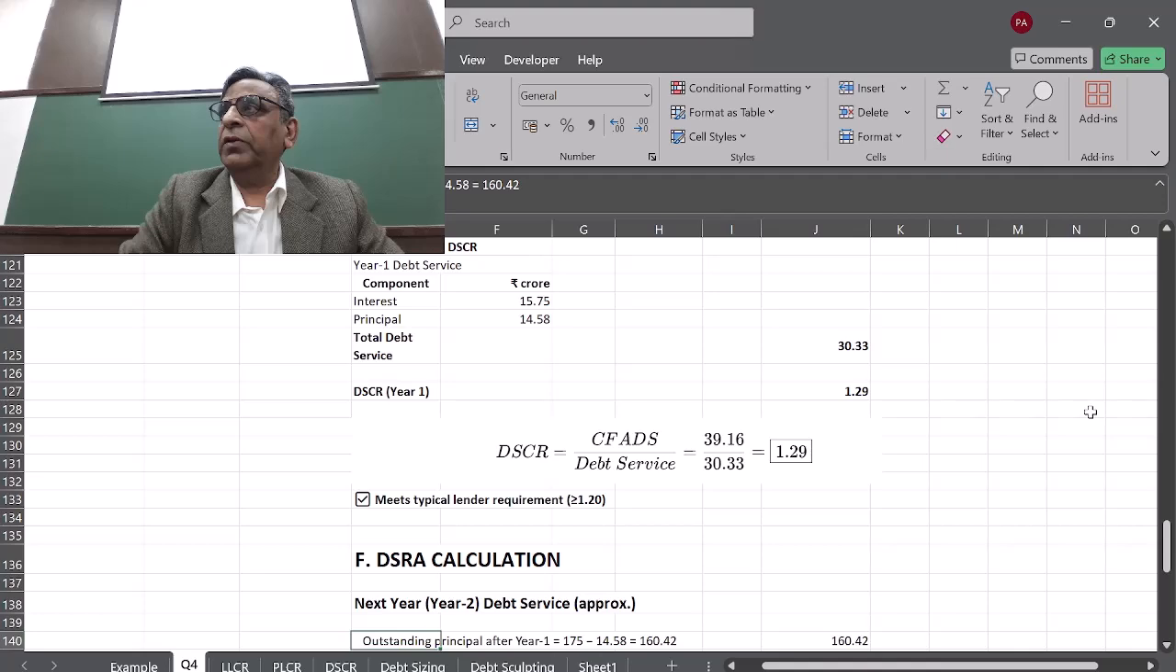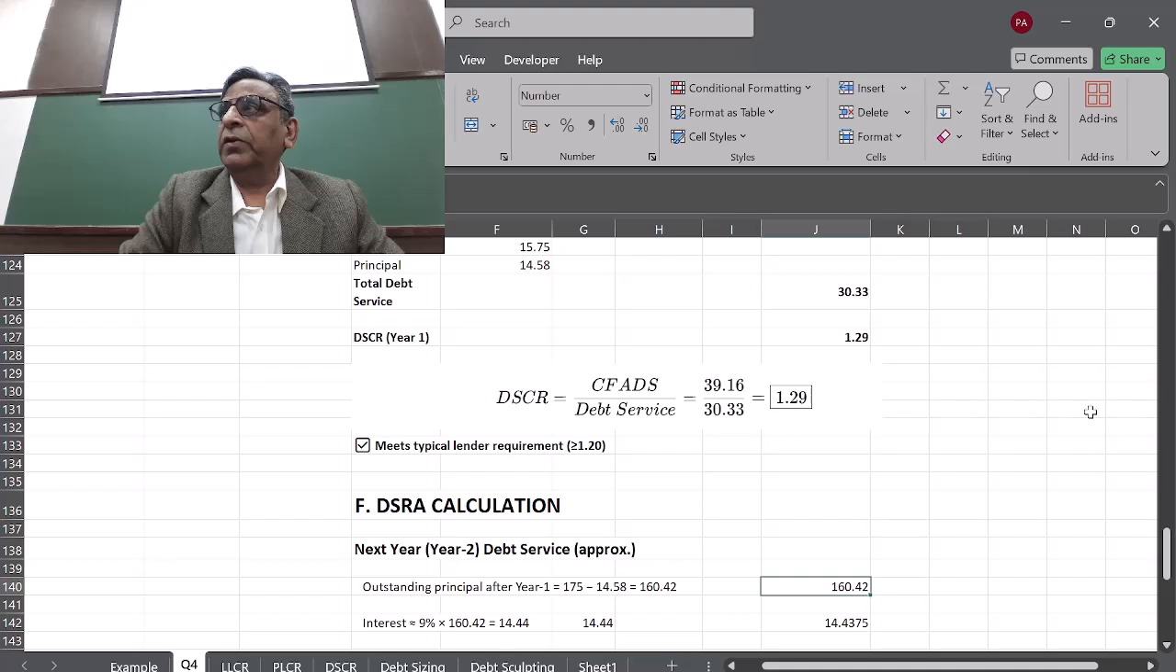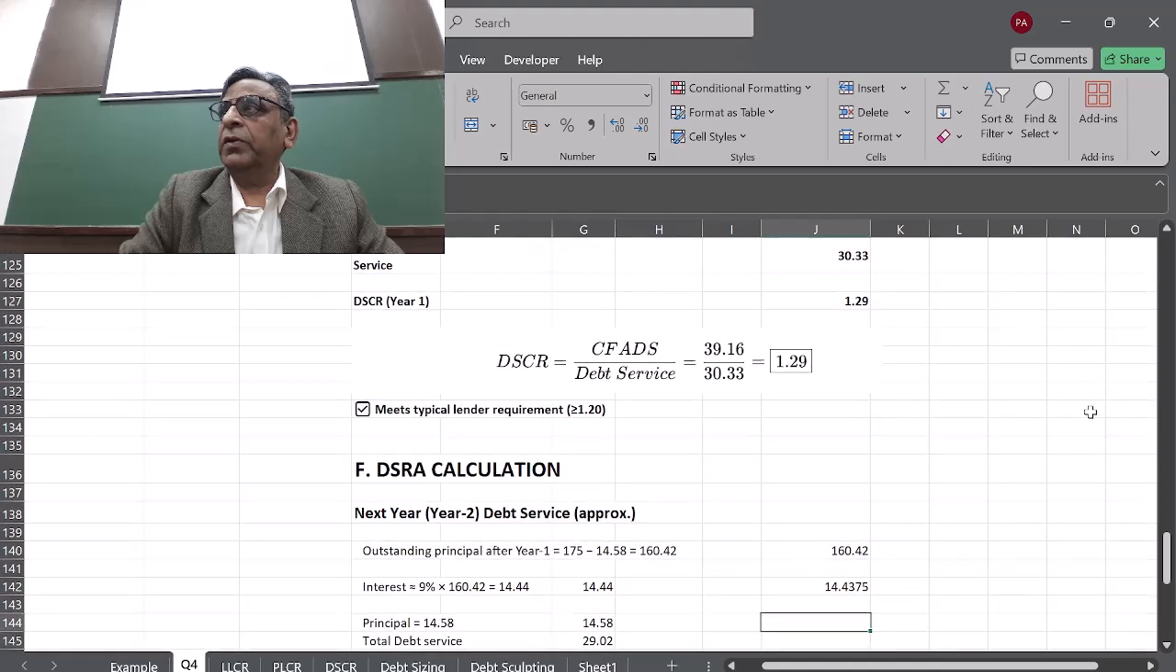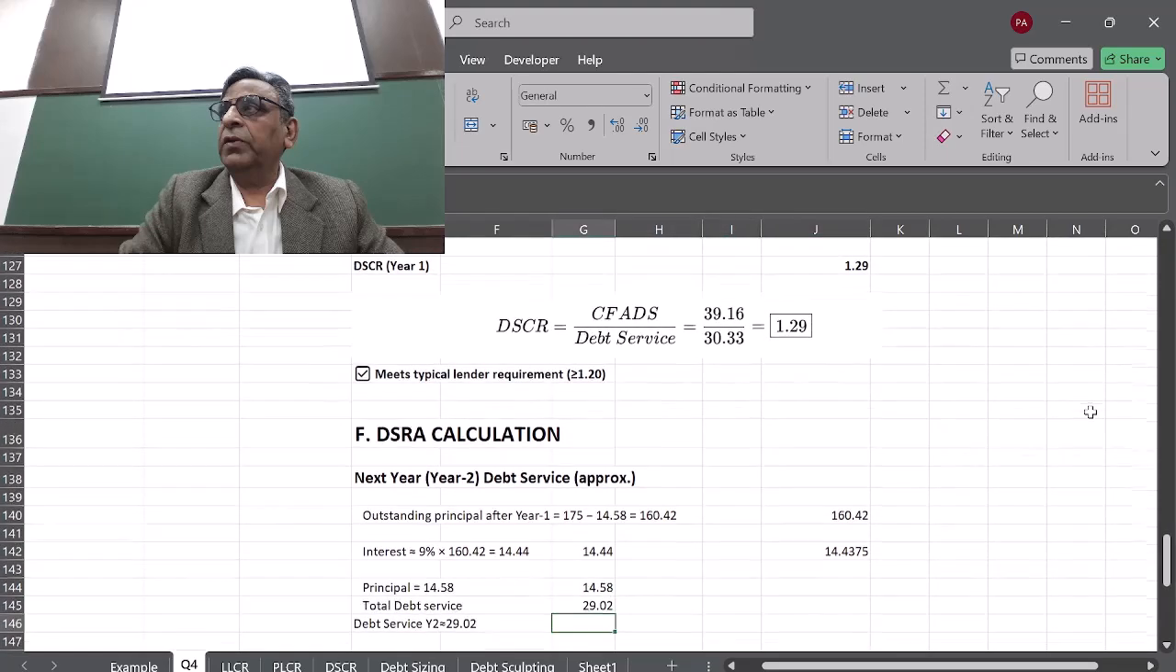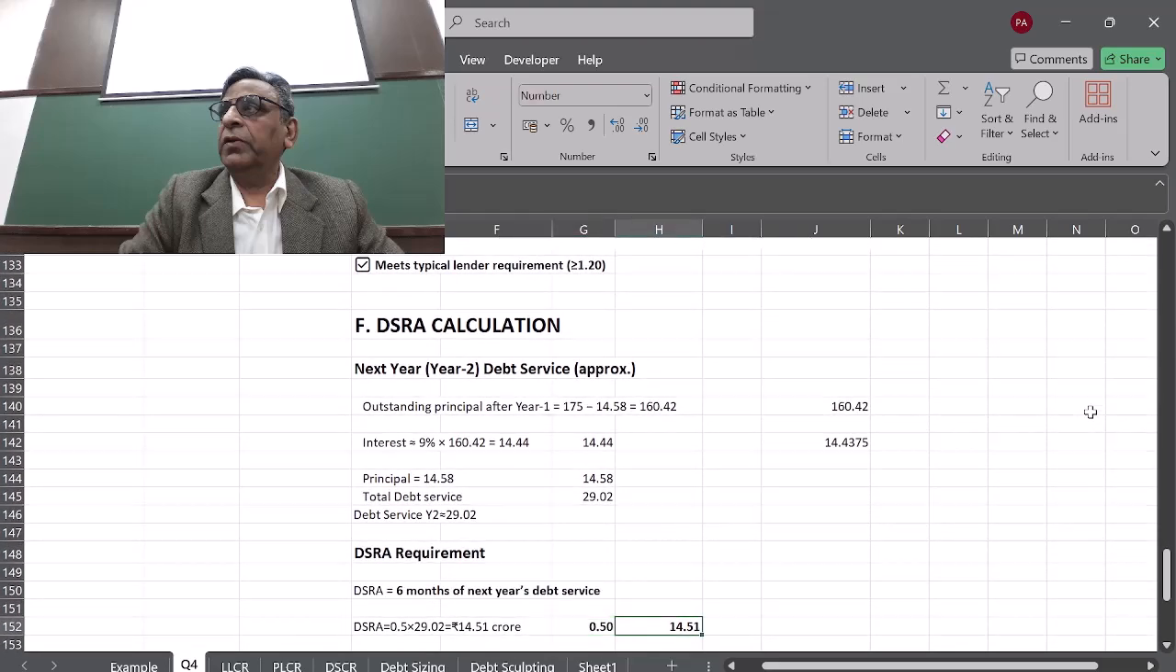So now in the next year, D2, the original payment was 175 crore minus the first year installment 160. So 160 is your total outstanding principal after the first year, and the interest is 14 and the principal is 14.58. So your debt service is this. So you have to make a debt service reserve of 50%, which is 14.